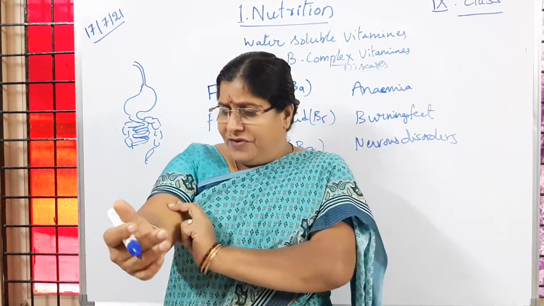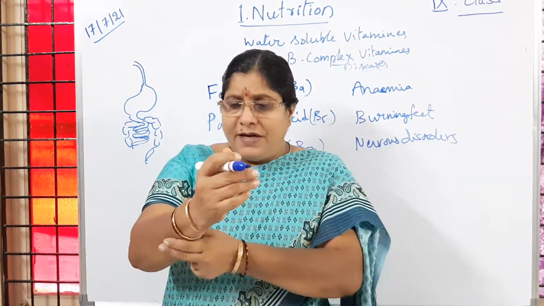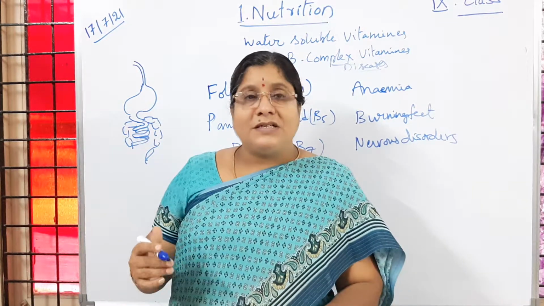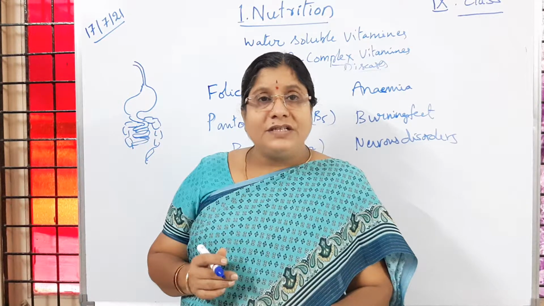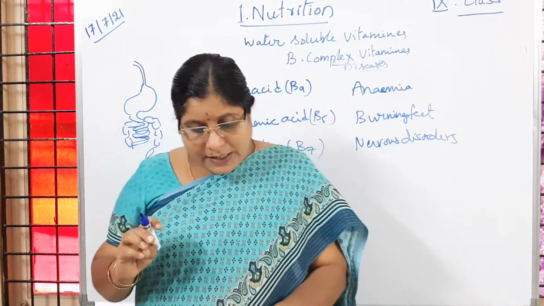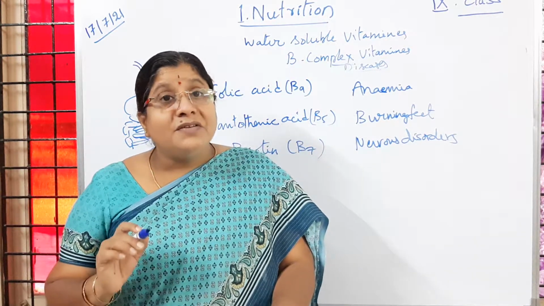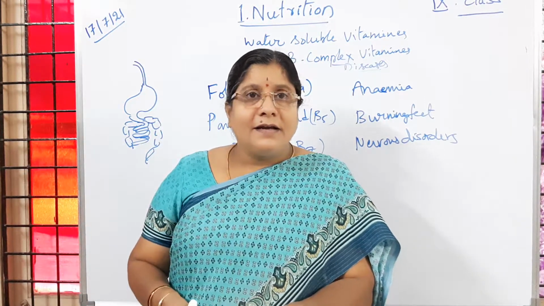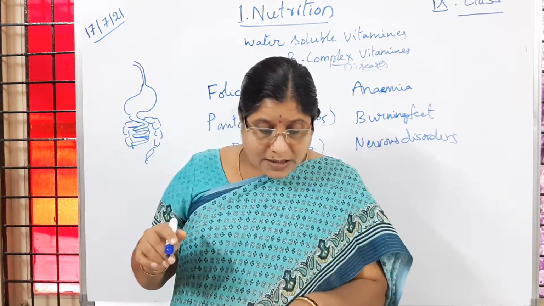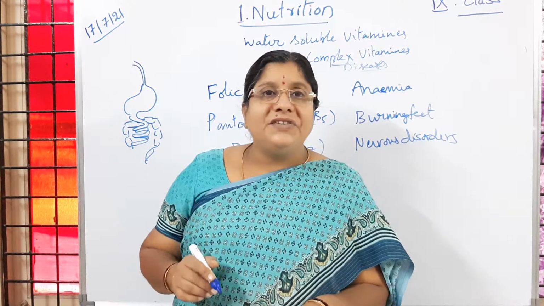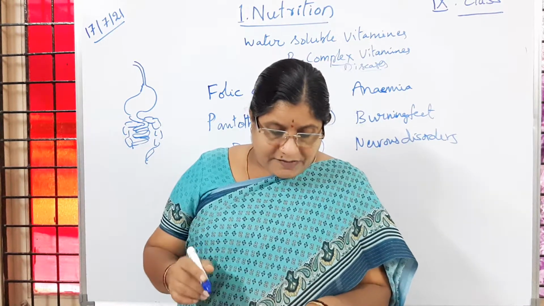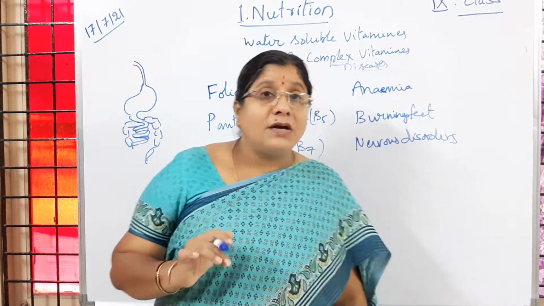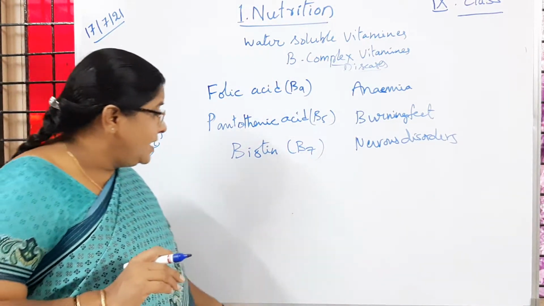Then muscle pains, severe muscle pains. Wherever we observe, all body parts which have different kinds of muscles, severe pain will be there. Is it clear to children? So muscle pain we can observe. Then fatigue means feeling tired. Then mental depression. So all these are the symptoms caused because of the deficiency of B7, that is biotin. Okay, is it clear to children? That is, nervous disorders are seen because of this biotin deficiency.